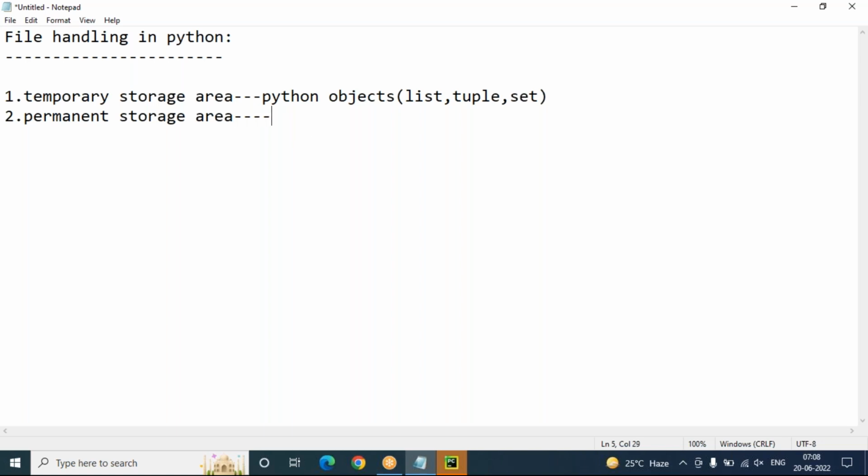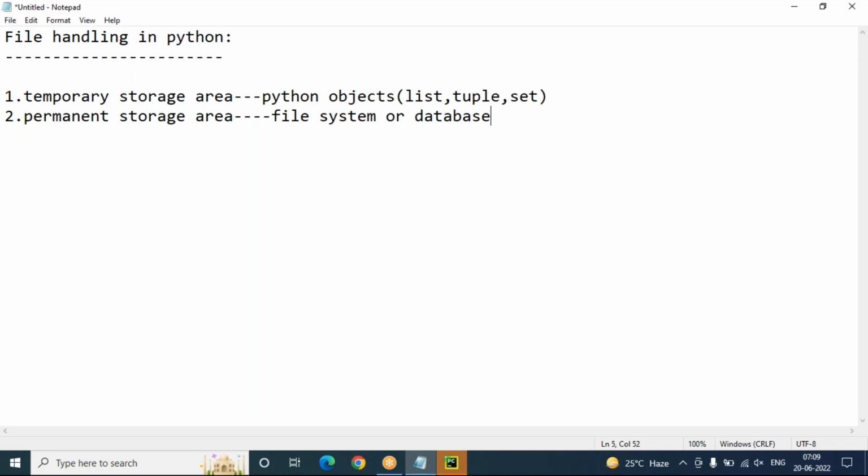Permanent storage area in the sense of file system, yes, file system, or database. Database storage area is also there. First, we'll discuss the file system, and after that, we will discuss the database storage area.